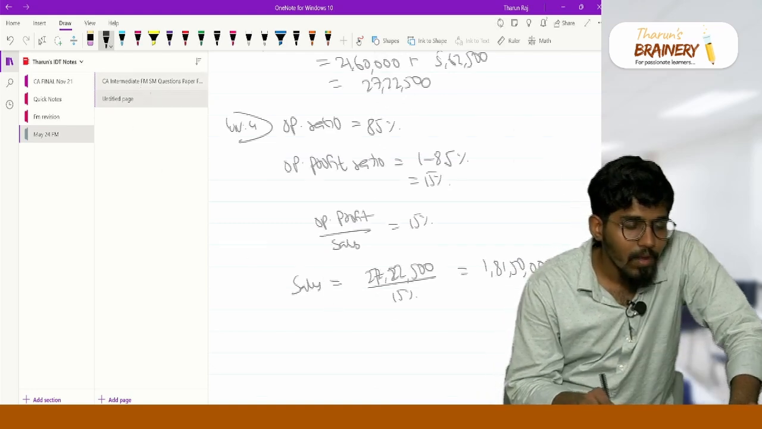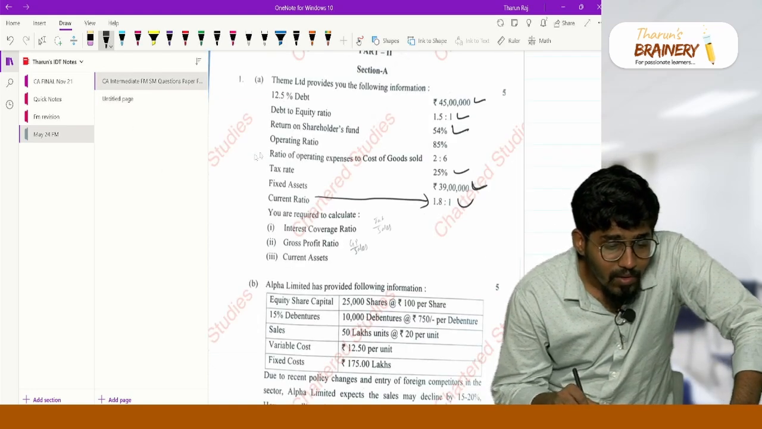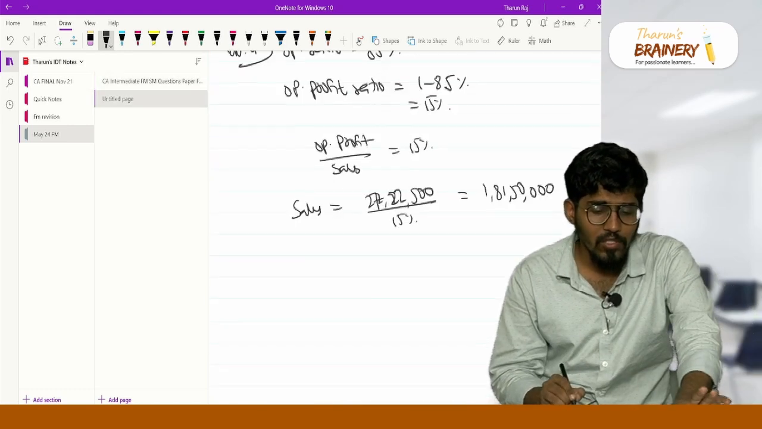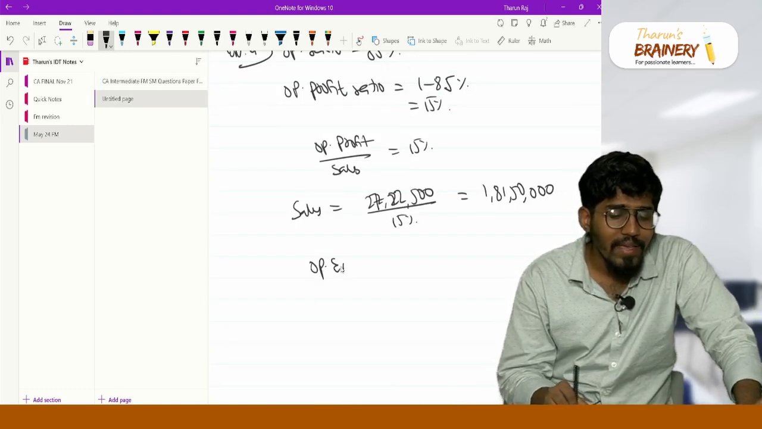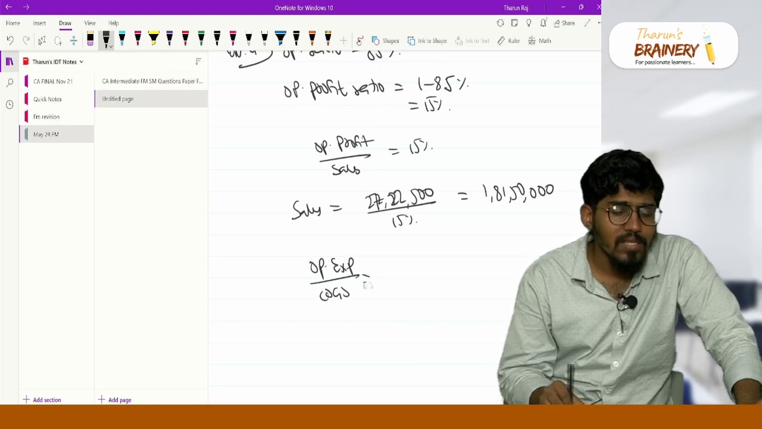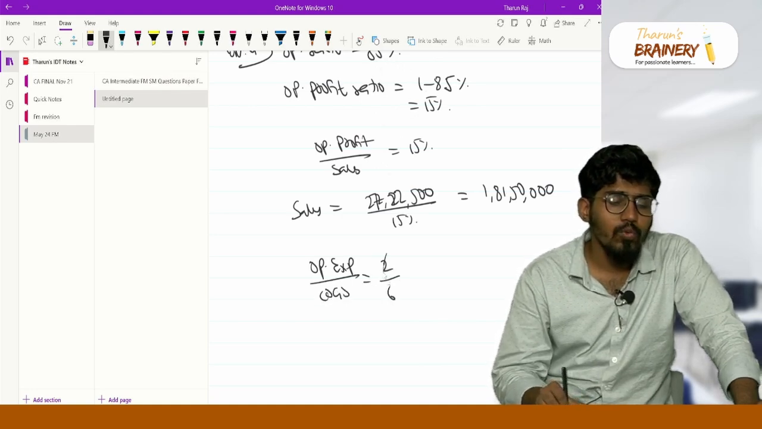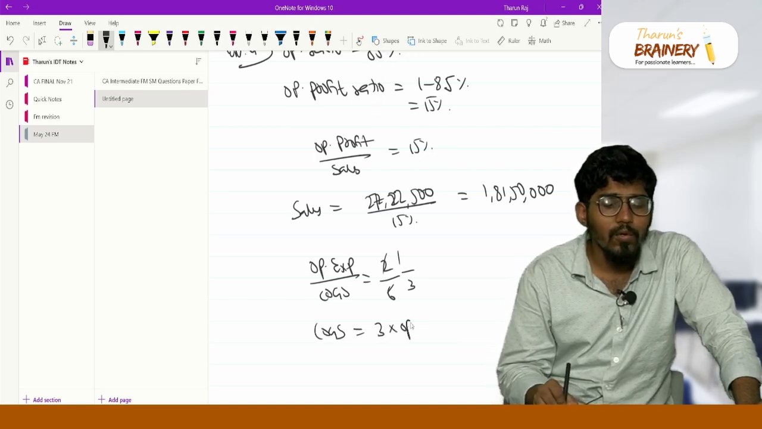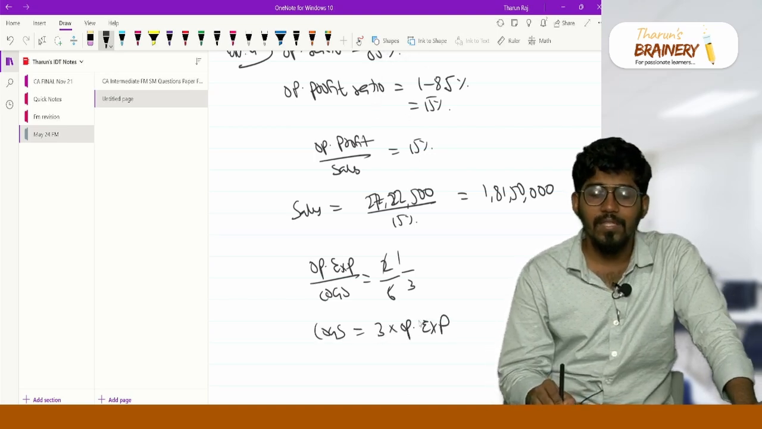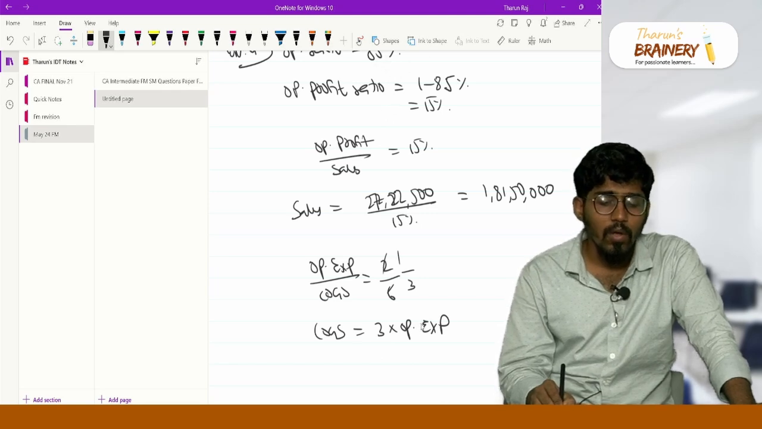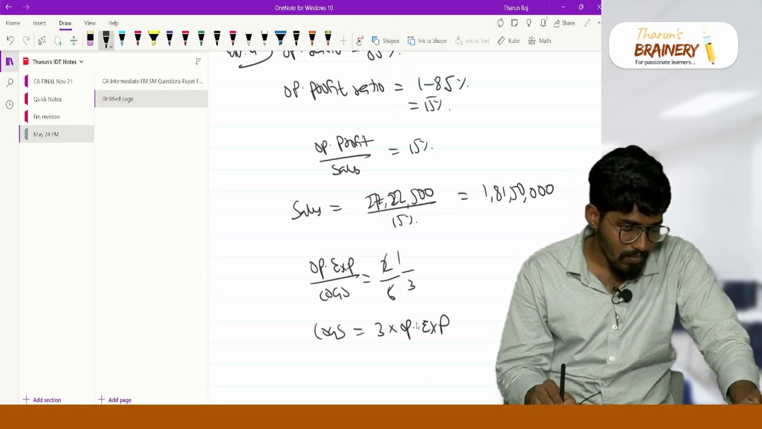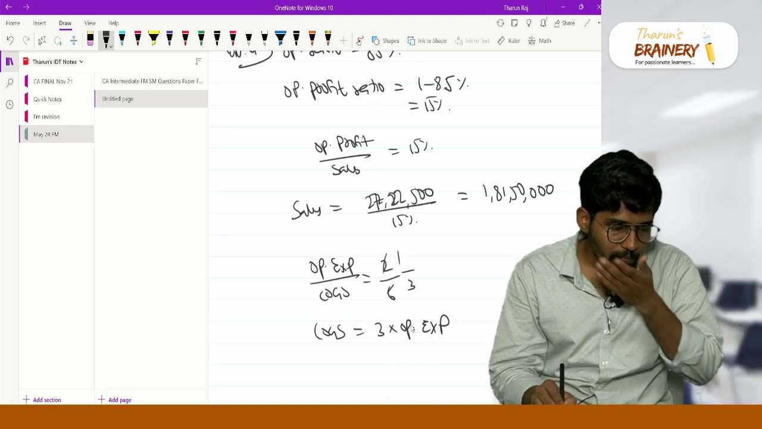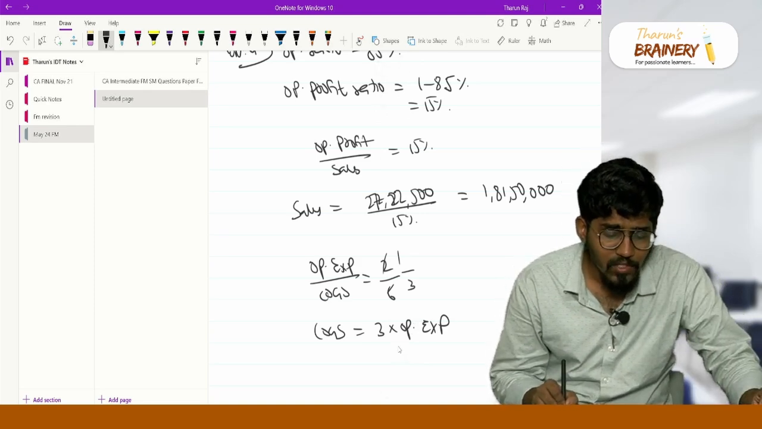You know that your ratio of operating expenses to COGS is 2/6. So 2/6 is nothing but 1/3. So COGS is nothing but 3 into operating expenses. Correct? COGS is nothing but 3 into operating expenses. Okay, sir. Next, what should I do?